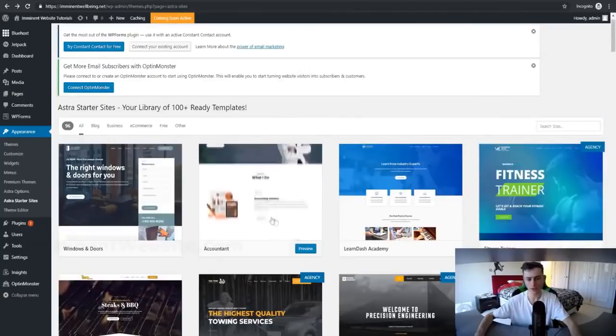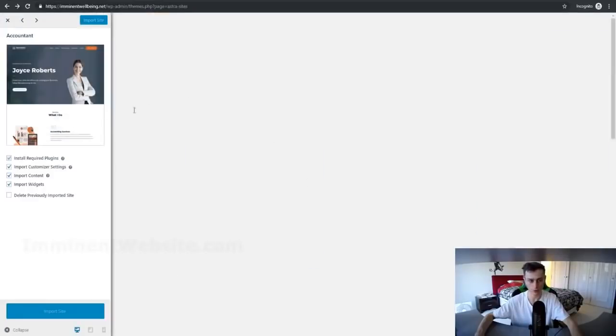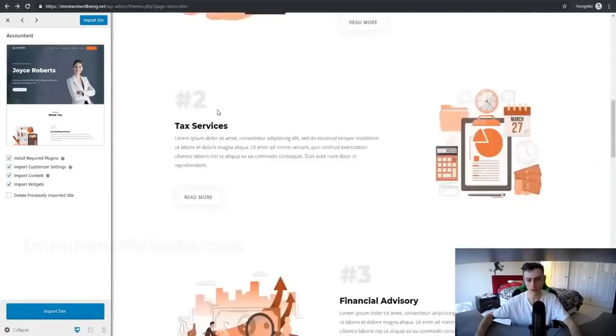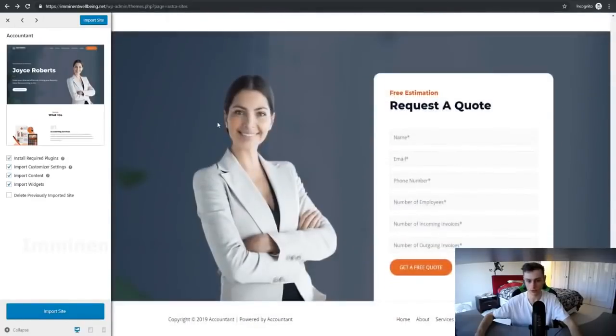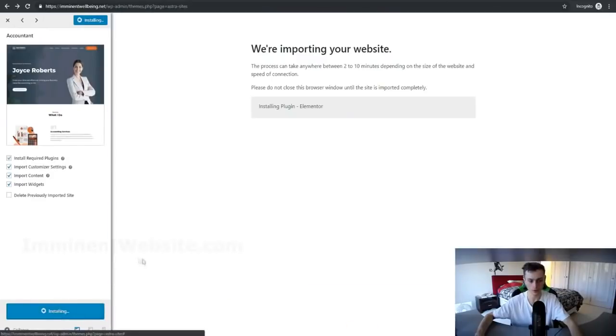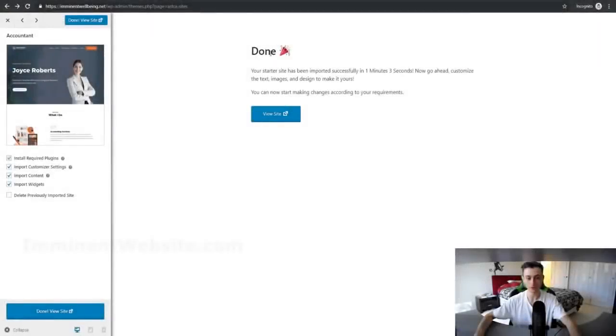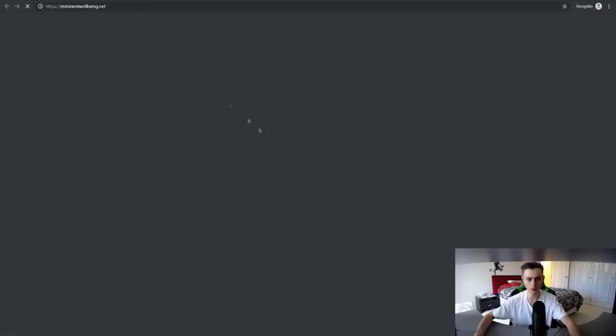So let's go ahead and choose this accountant one right here, and we can click on preview to see what it looks like, and we can go ahead and import the site if we want. So this is what the website looks like. So let's go over here and import the site right now. Alright, so here we go. It's all finished. So you can go ahead and customize everything right now by clicking on the blue view site button right here. So let's click on that right here.